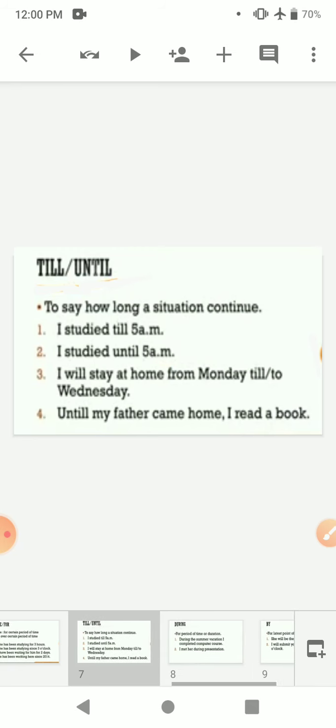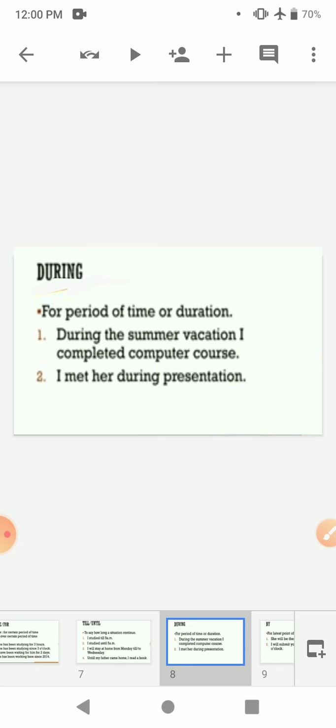Now coming to the next one, during. During is used for duration of time. Like we are doing something and then somebody comes and says something, we say that while we were doing it, he came. If we want to show some duration, we use during. This is used for a period of time or duration.